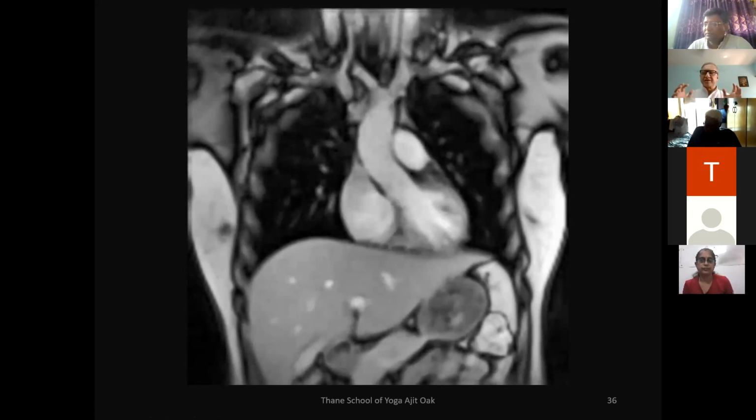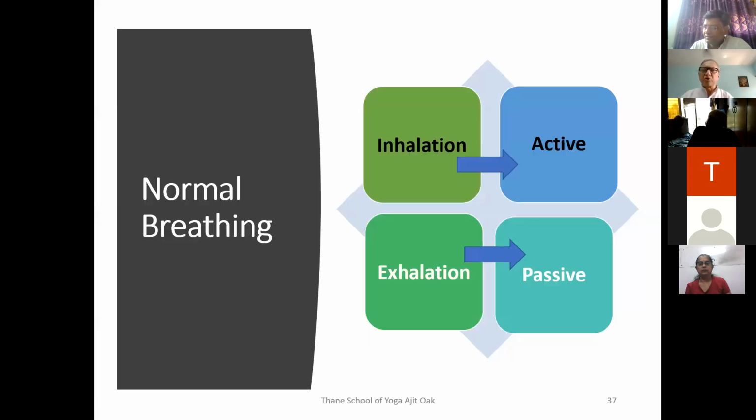So basically, there is a particular rhythm of the respiration, and that is not only linked to the heart, but is linked to all the systems of the body. And that's how, when we control the rhythm of the respiration, all the systems of the body can be controlled. That's why pranayama is called a very important yoga sadhana. Because through pranayama, we can control the respiration, we can alter the rhythm of the respiration, and through that, we can alter the rhythm of all the systems of the body. That's the only thing which I wanted to show you in this video.